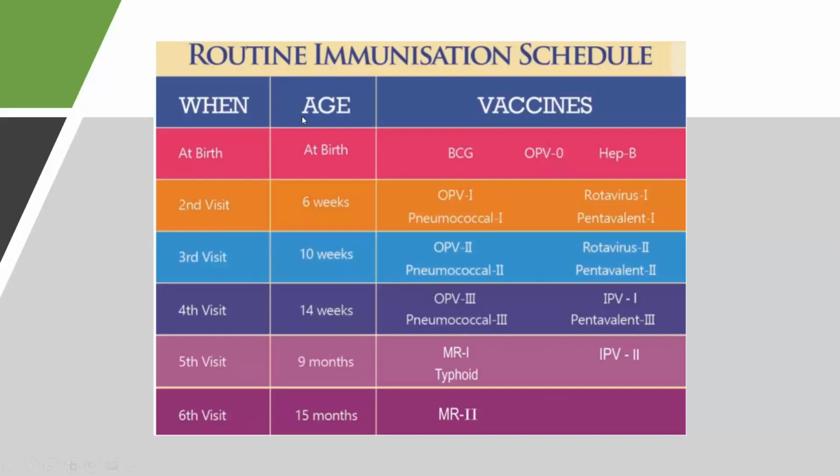So this is the routine immunization schedule, starting from birth, at 6 weeks, 10 weeks, and going up to 14 weeks, ending with MR. And now recently a single dose has also been added at birth.